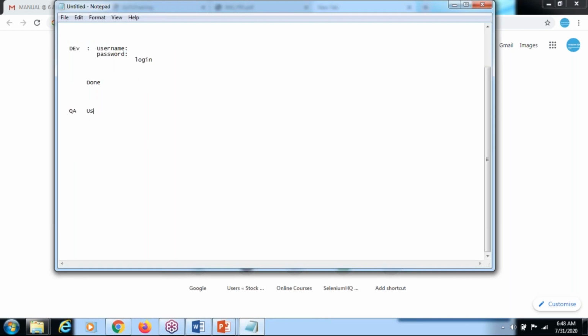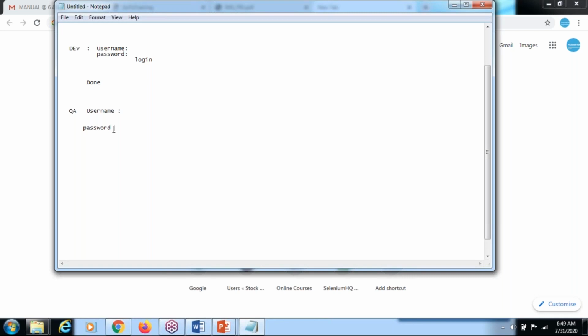The username will be there, and here I need to test with inputs. I need to give the username input, so I can do positive testing here, I can do negative testing, and each and everything is done. Suppose the requirement document says to log in with admin as the username and the password is also admin.